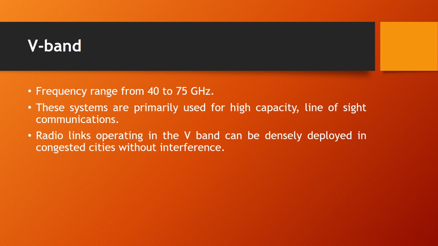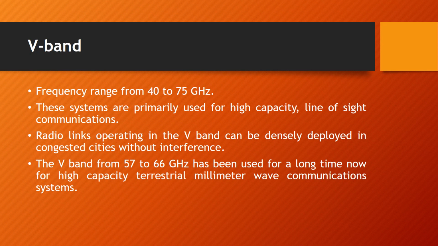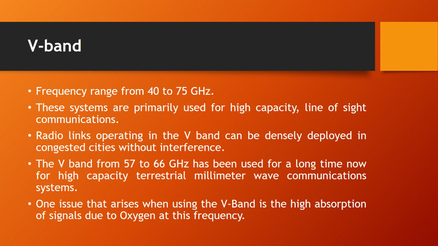When they are deployed in highly congested cities, there is no interference, and the V band from 57 to 66 GHz is nowadays used for high capacity terrestrial millimeter wave communication systems. The drawback in this V band is that there is high absorption of signals due to the presence of oxygen at this frequency. The last band present in the microwave spectrum is the W band.